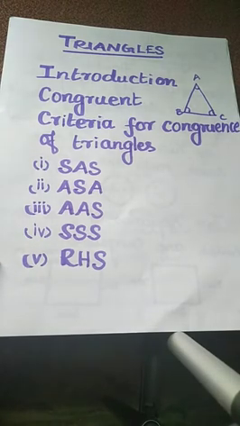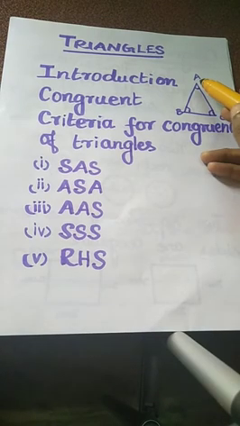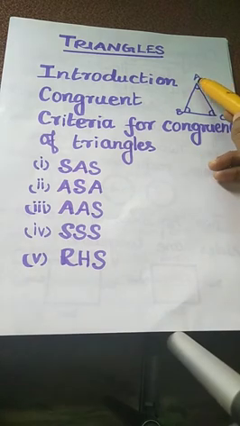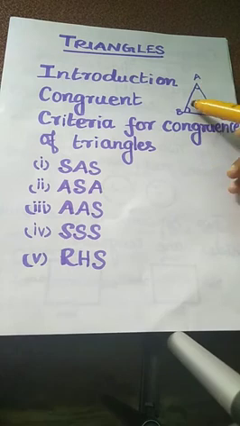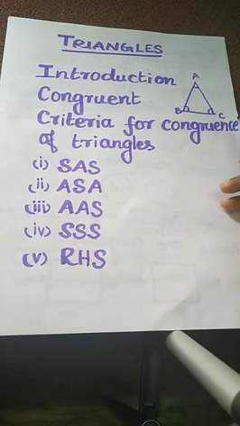What is a triangle? A triangle is a closed figure formed by three intersecting lines. Tri means three. A triangle has three sides, three angles and three vertices. Here ABC is a triangle. A is one vertex, B is one vertex, C is one vertex. These are angle A, angle B, angle C, and the sides are AB, BC and CA. This is a simple triangle.